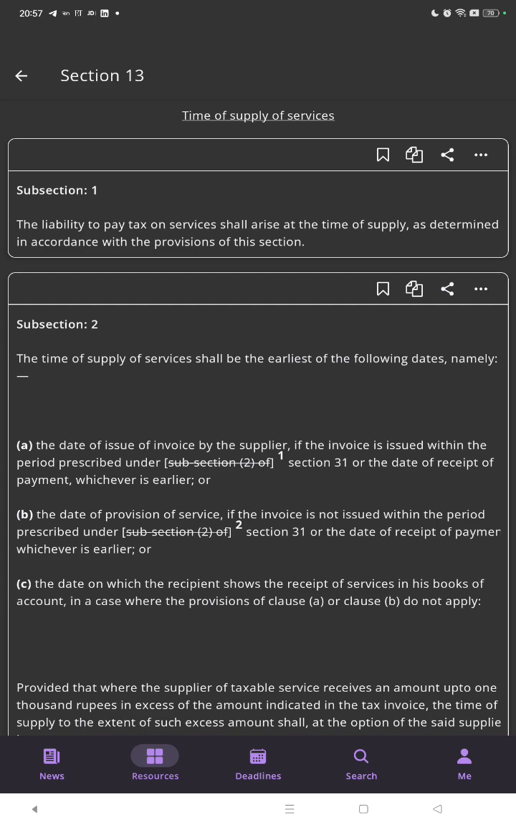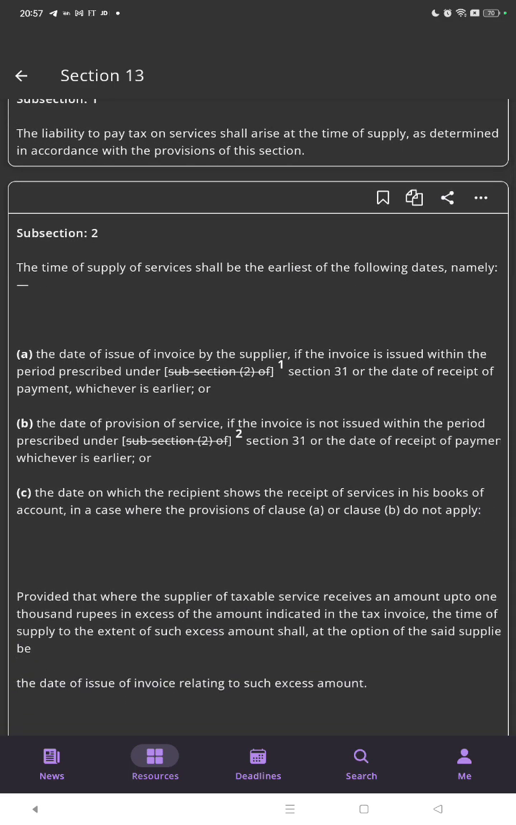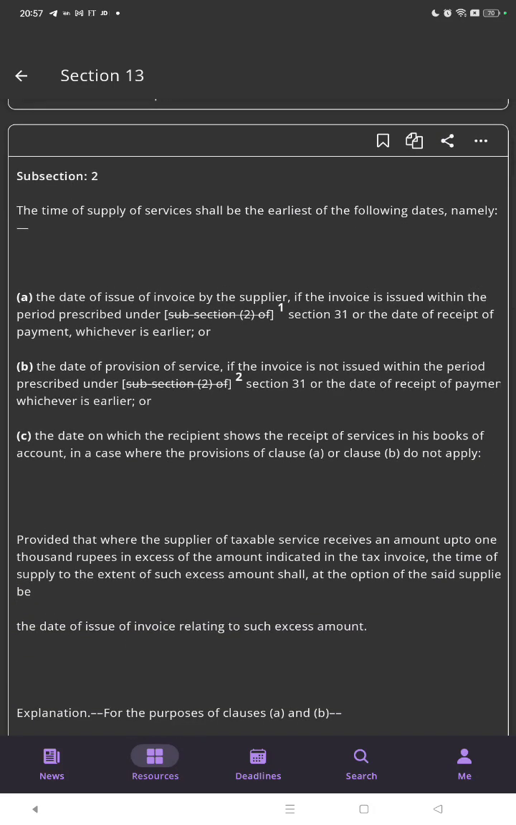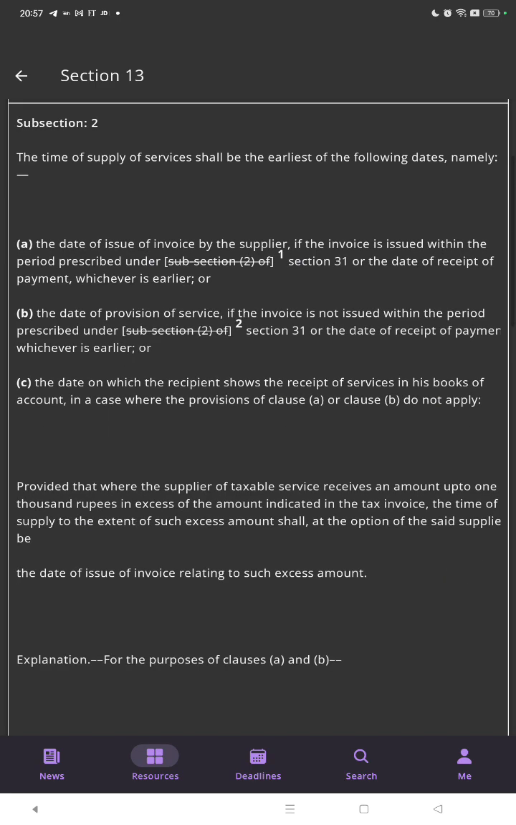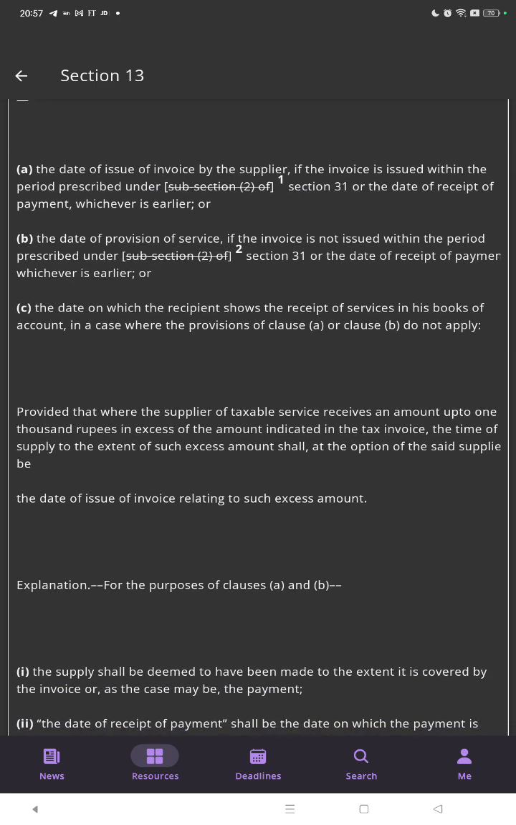issue of invoice by the supplier if the invoice is issued within the period prescribed under Section 31, or the date of receipt of the payment, whichever is earlier, or the date of provision of service if the invoice is not issued within the period prescribed under Section 31, or the date of receipt of payment, whichever is earlier, or the date on which the recipient shows the receipt of service in his books of accounts in a case where the provisions of clause A or B do not apply,